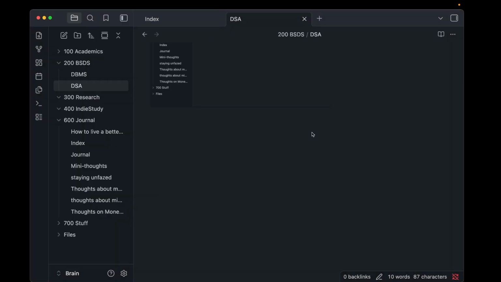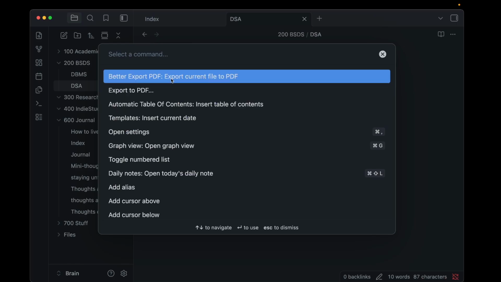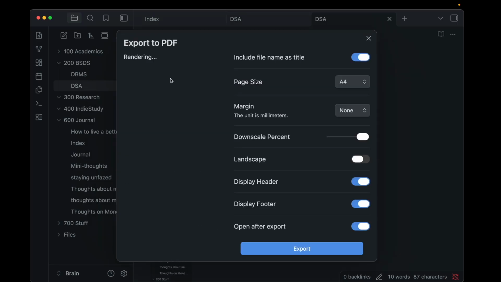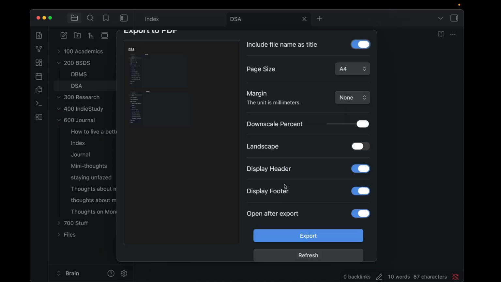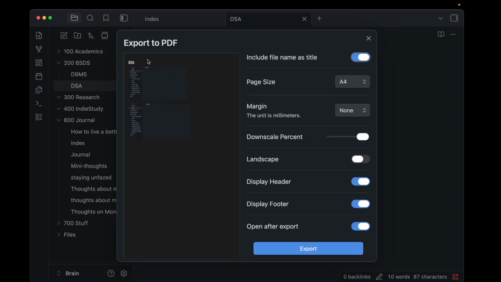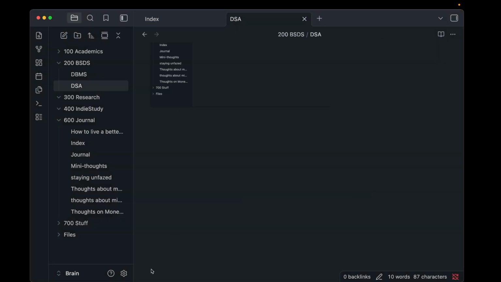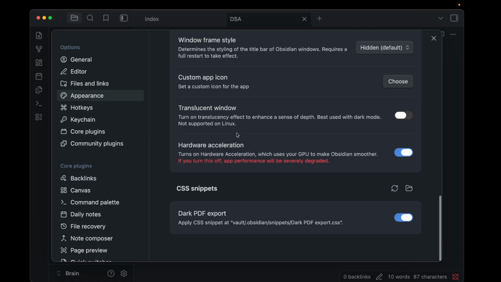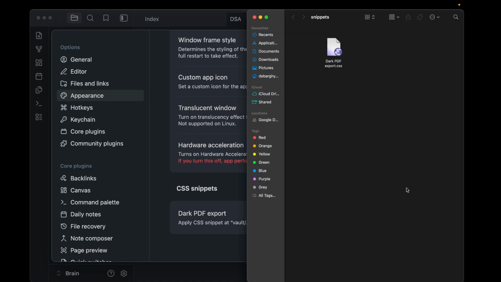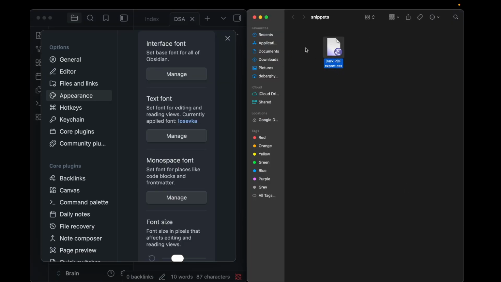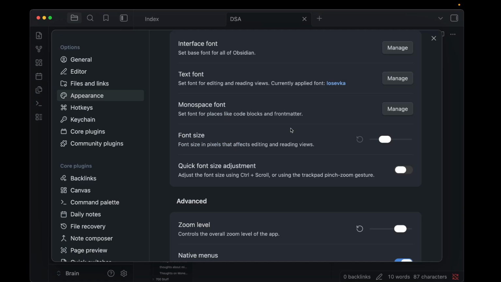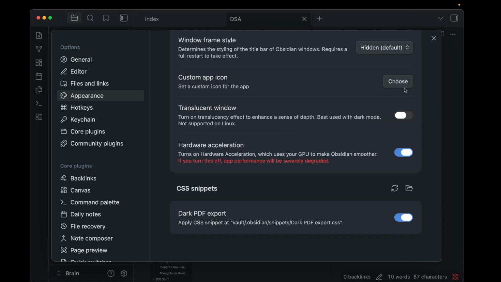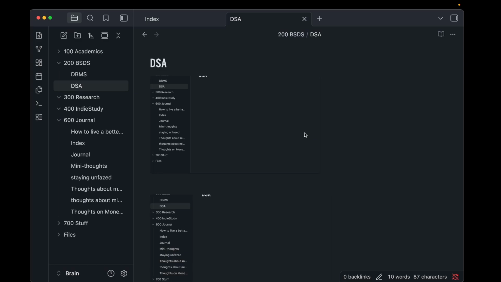If I press this, there are two kinds of export: export to PDF with the default, and then better export. If you have this installed, then you can set the margin, page size, and some extra things, right? By default this has a white theme, but I didn't like the white theme. So I searched the internet, and I have these dark PDF export CSS. I found it off some GitHub or Reddit, I don't know, but I use this so that it makes things look darker and cooler.